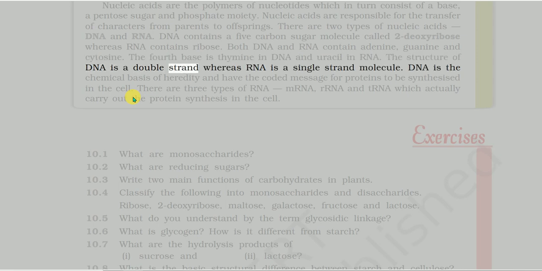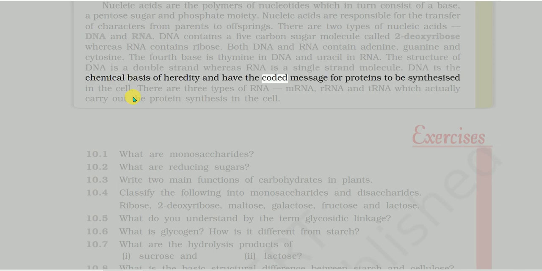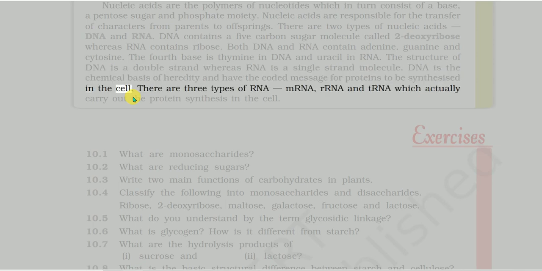DNA is the chemical basis of heredity and has the coded message for proteins to be synthesized in the cell. There are three types of RNA, mRNA, rRNA and tRNA, which actually carry out the protein synthesis in the cell.